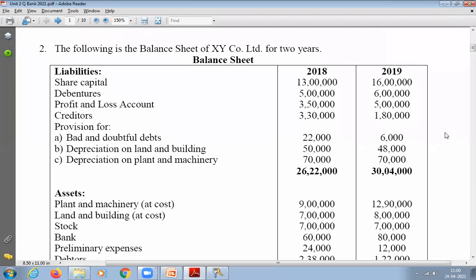This is actually the biggest problem, and this is the kind of problem you actually get in the exam. So any one of you please read slowly and clearly.